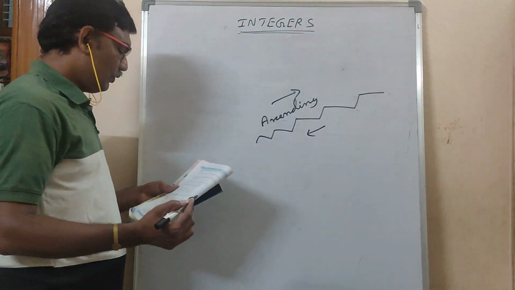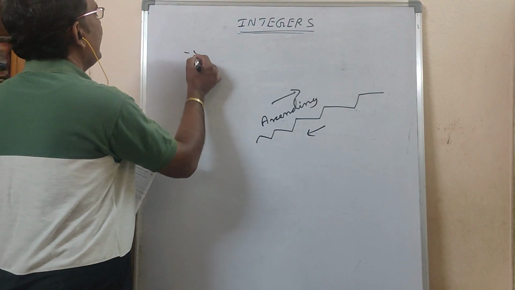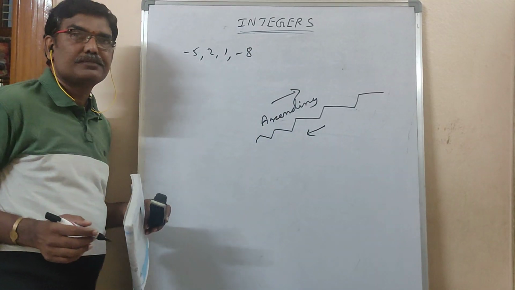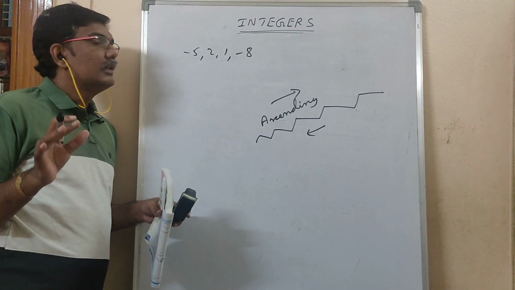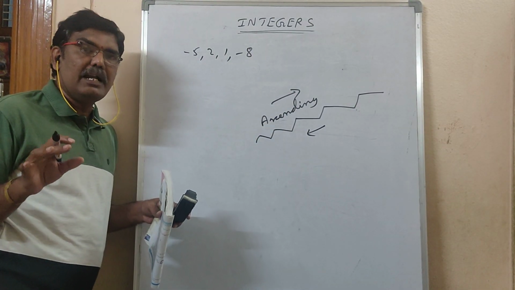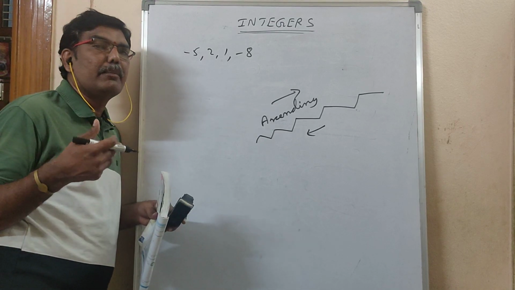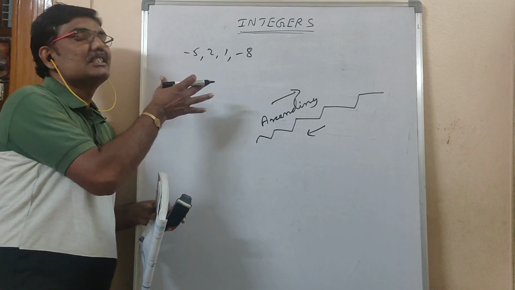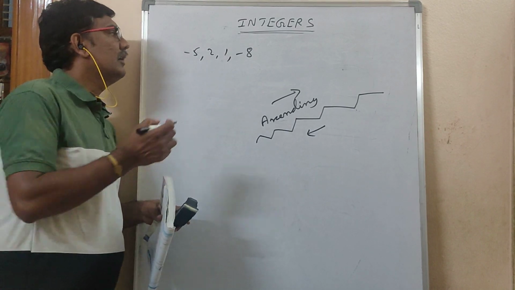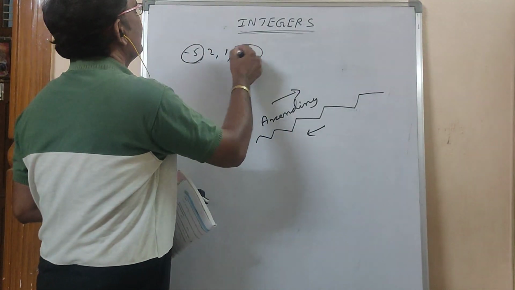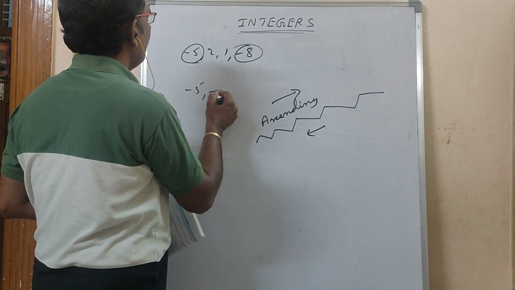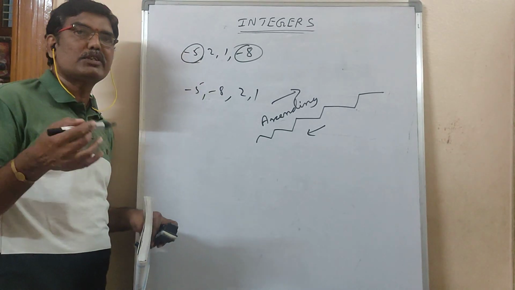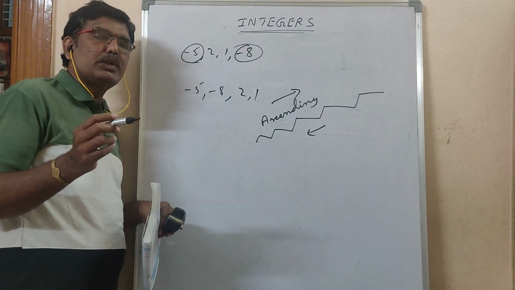Okay, now what numbers are given? Minus 5, 1, minus 8, like this. You will understand these problems when you do a number of problems. The more problems you do, the better you will write them. So here, first see the negative numbers: minus 5, minus 8, and the positive numbers 1 and 2.